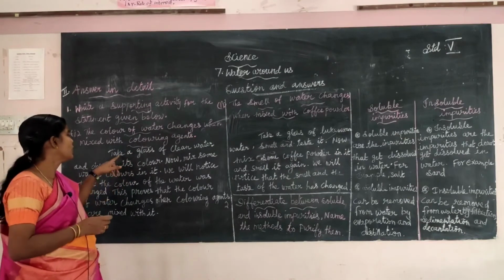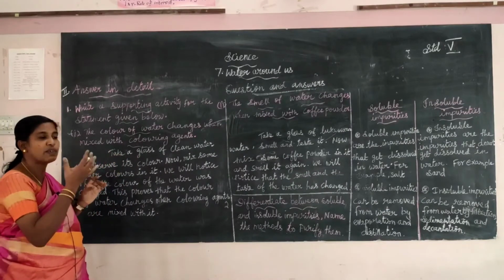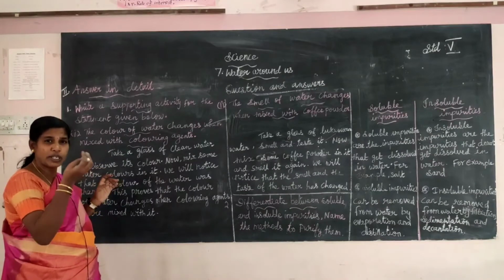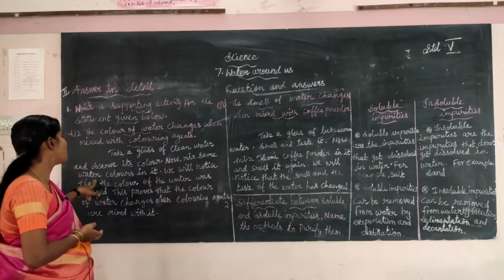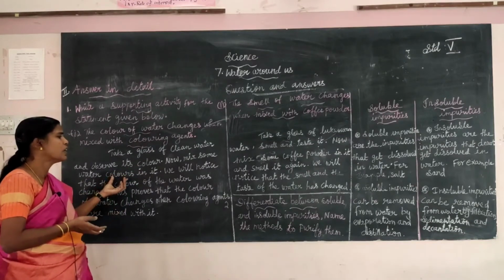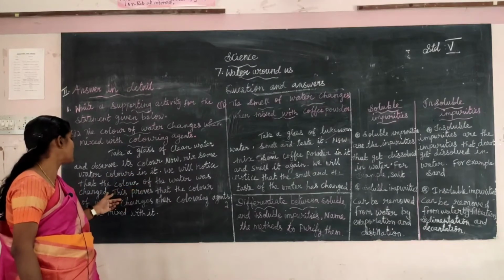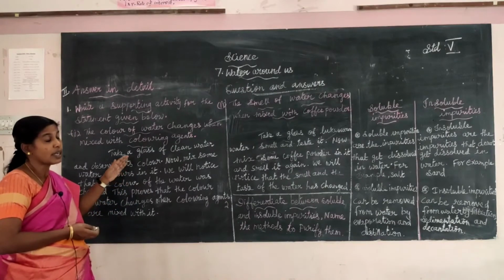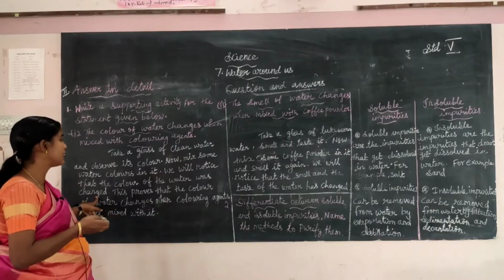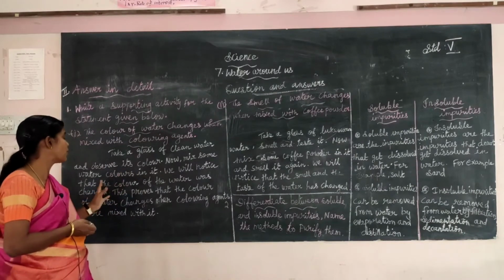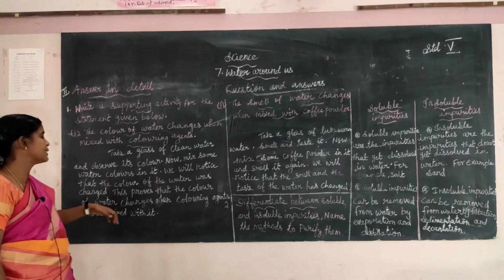Okay, so the color comes. Take a glass of clean water and observe its color. What color is clean water? Only no color, colorless. Now we mix some water colors in the water. We will notice that the color of the water has changed. Afterwards, you notice the water, what color? A different color. Whichever color we add, it changes the color of the water. This proves that the color of the water changes.